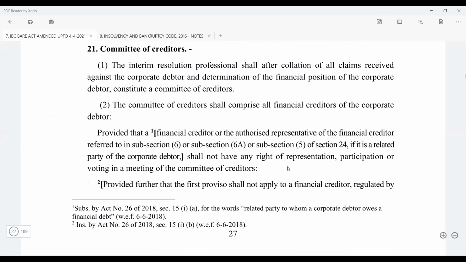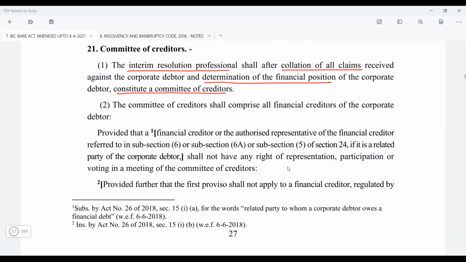Then we have section 21, which is for the committee of creditors. But before we go ahead, tell me, till here it is clear to all of you? Yes, sir. Right now the committee of creditors is going to be formed, and it has to be formed by the interim resolution professional. The interim resolution professional shall, after the collation of all the claims received against the corporate debtor and determining the financial position of the corporate debtor, constitute a COC.